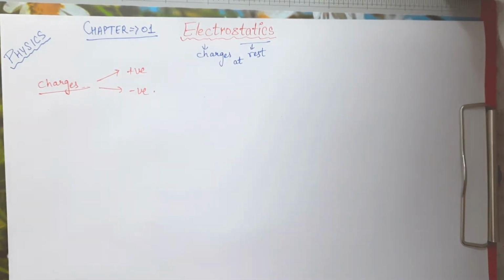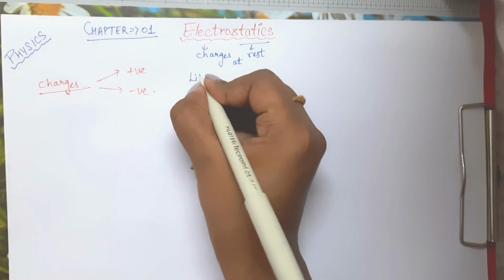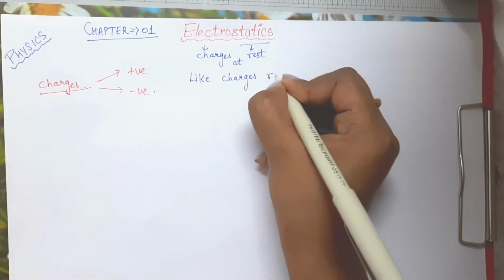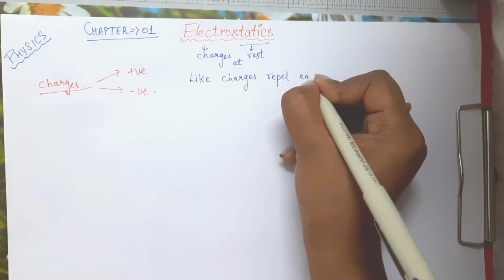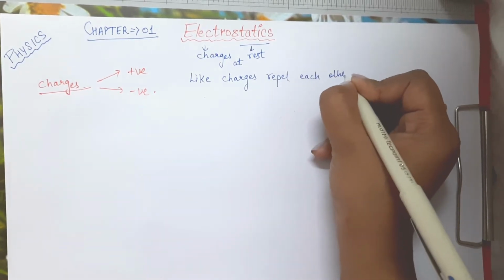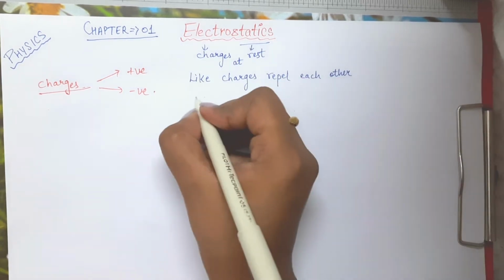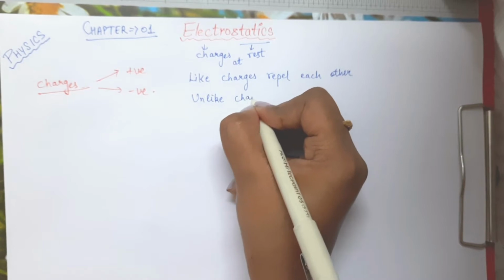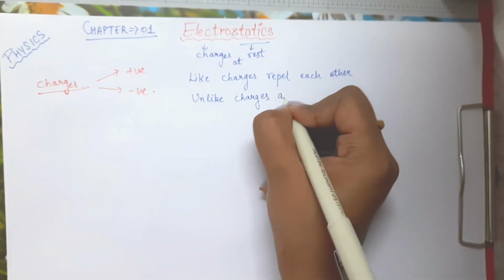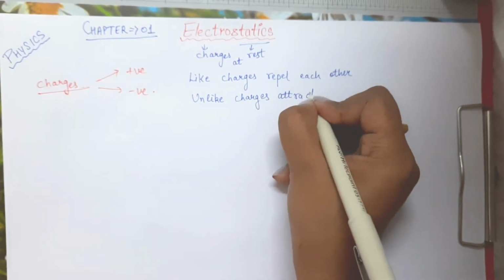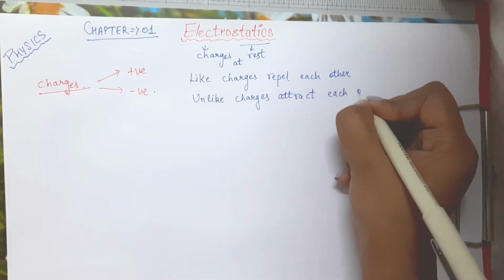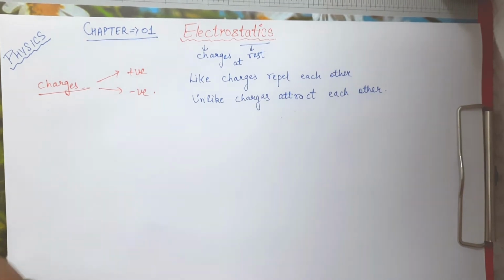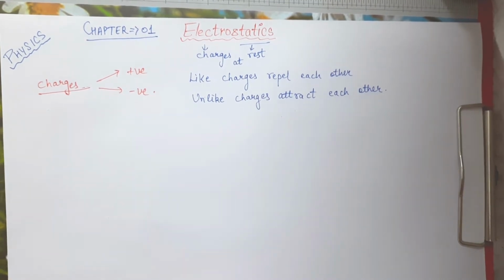Also we have studied something known as like charges repel each other, whereas unlike charges attract each other. So these things we know, right? So far these things we know.